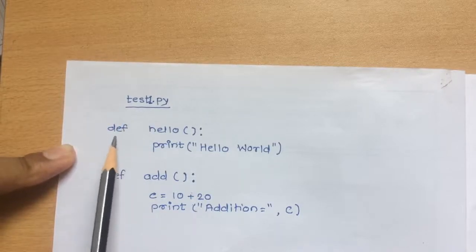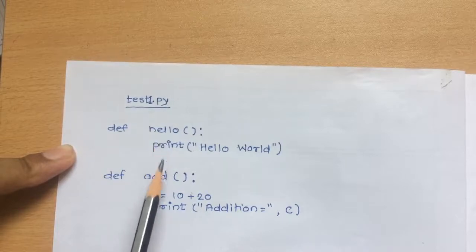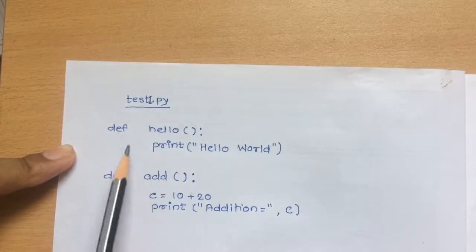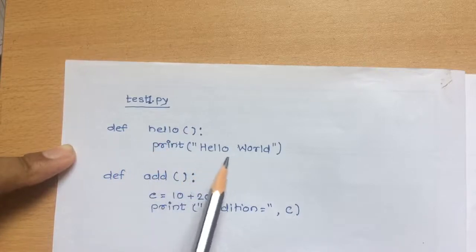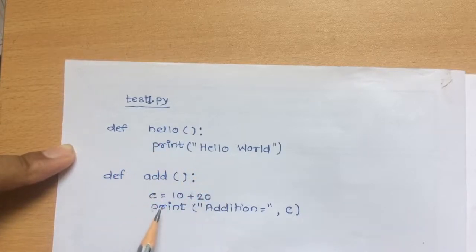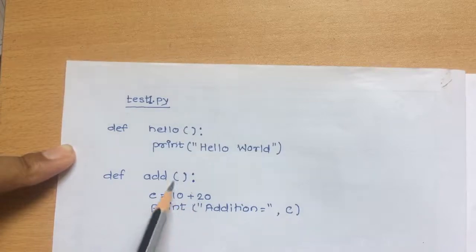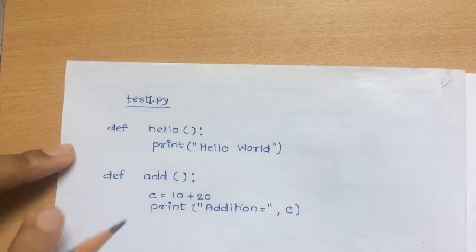It has two functions. The first function is hello and the second one is add. These are the two function definitions. Hello will print a simple hello word, and the second function is add, which is used to add two numbers and print the simple addition.